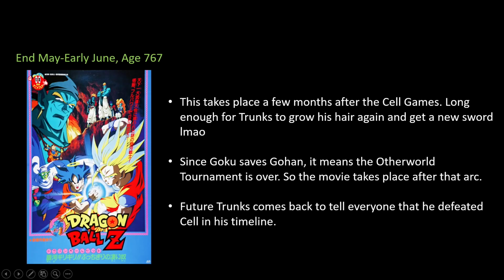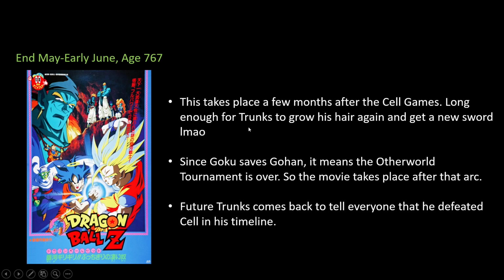Bojack Unbound. Okay, so we are finally beyond the Cell games. So this takes place either in end May or early June, or like a few months after the Cell games. We know that Goten is not born at this point, right? So I would say it takes place within 6 months after the Cell games. And it's long enough for Trunks to go back to his time, grow his hair again, and get a new sword.